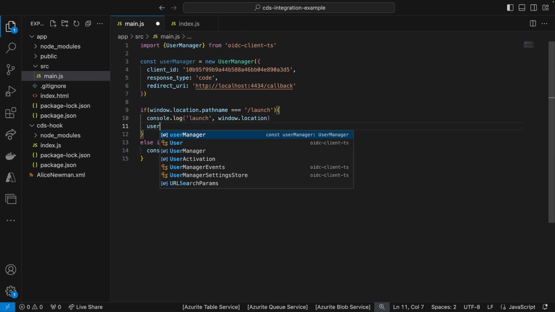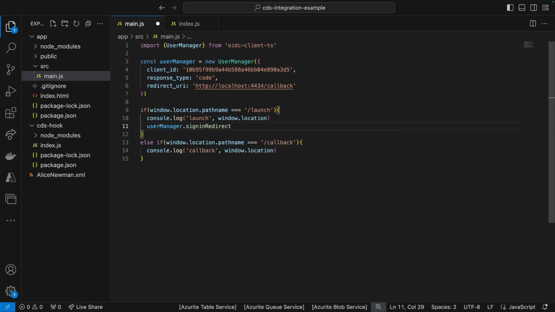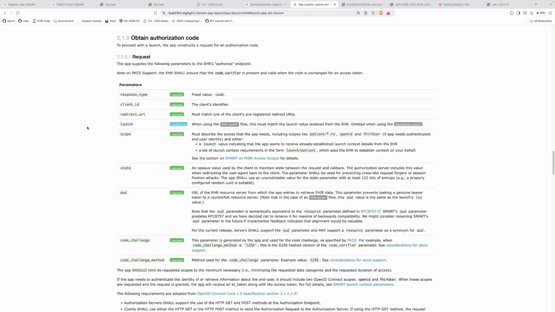We're then going to use the UserManager to signinRedirect. So we're going to start the redirect flow, which is going to redirect us to MeldRx, obtain our token, and start our application. Okay. And here we're going to be able to specify some additional information like extra query parameters. The extra query parameters are going to be the ones that are not part of the original OIDC specification, but are required to be passed as part of the app launch. So those are going to be specifically the launch and the audience parameters.